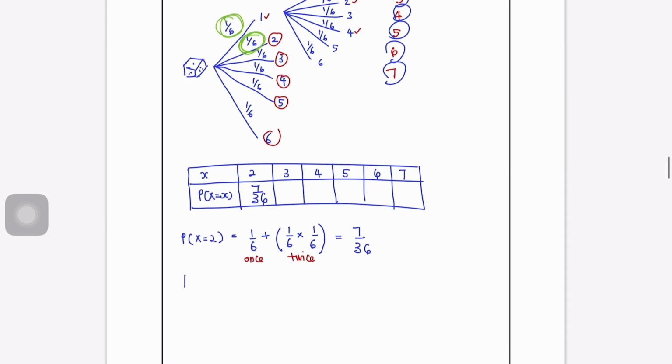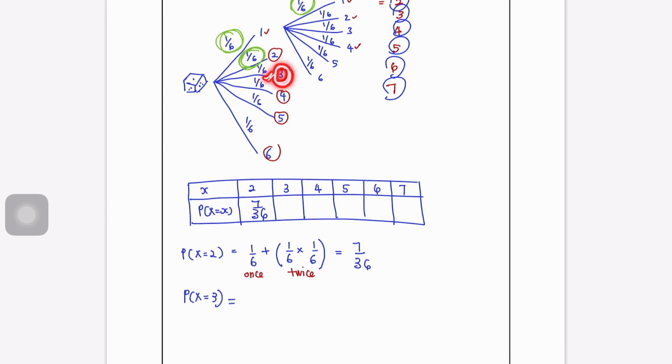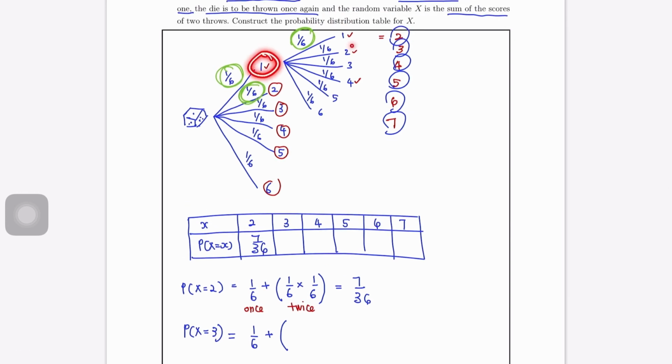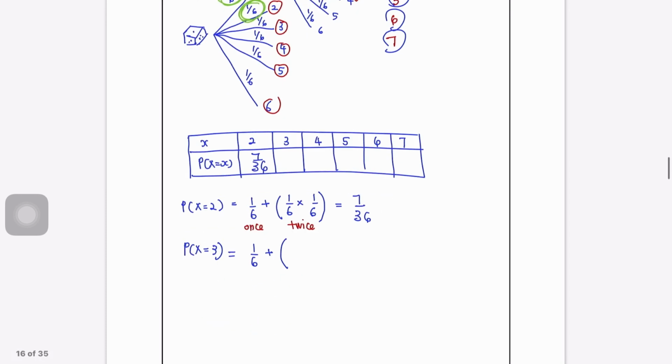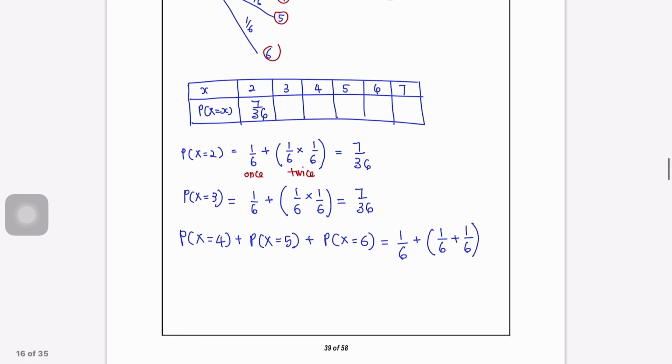The same goes for P(X equals 3). We can get 3 from one throw getting 3, which is 1/6, or from 1 plus 2, which is 1/6 times 1/6. Again 7/36. The same goes for P(X equals 4), 5 and 6. That means we can get 4, 5 or 6 directly in one throw, and on the second throw, 1 plus 3, 1 plus 4 or 1 plus 5. So again 7/36. So we can fill in our table.